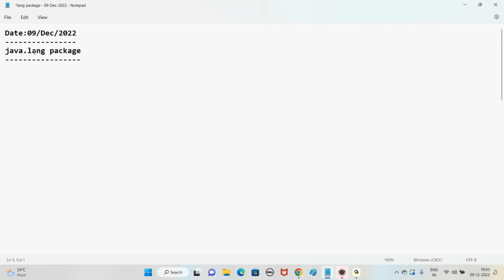So the simple blind rule is whenever we are using any predefined classes or interfaces, without writing an import statement, blindly we can say the class or interface belongs to java.lang package, right? So the point is java.lang package is imported to all Java programs implicitly. We need not import this package at all. Then under this package we have so many classes, but today we are going to discuss some of the basic classes which we can understand.